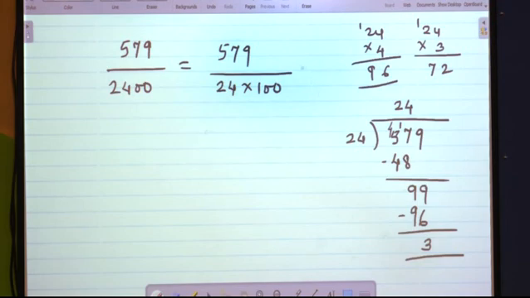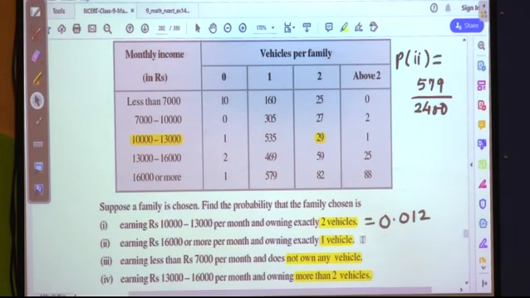It will become 24 upon 100. In decimal it becomes 0.24. So this is the value for the second one. It is 0.24.